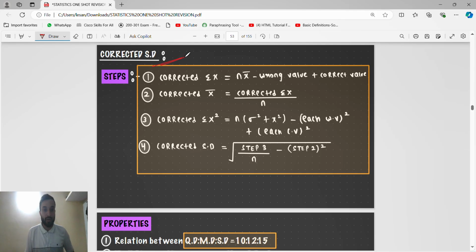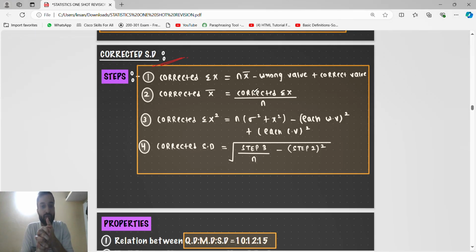Guys, this is very important: correction of values. We did it in the class also, like we have seen in the mean. They will give the mean, they will give the standard deviation or mean deviation, whatever, and they will say that this is the wrong value we have taken, in place of this we have to take a correct value, now find the correct mean, correct standard deviation. Very important, 110% they will ask the question in the examination.